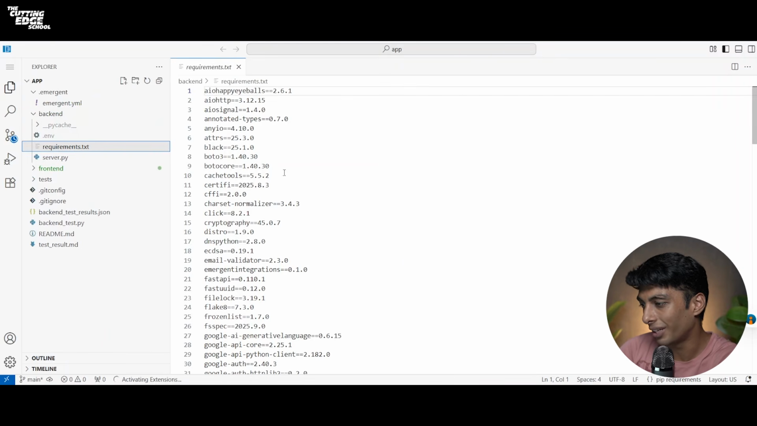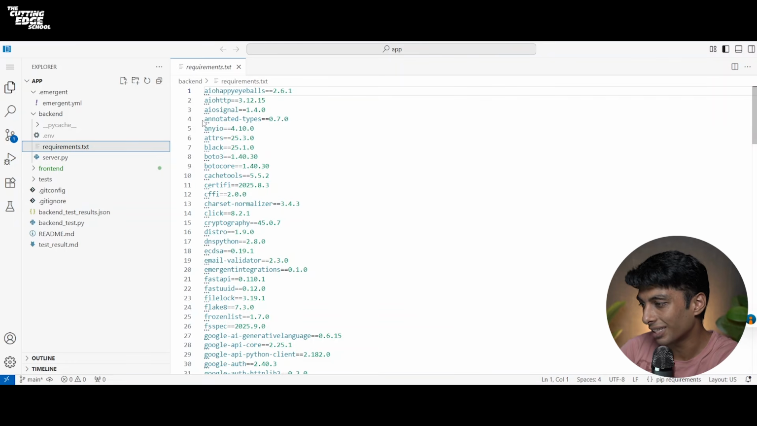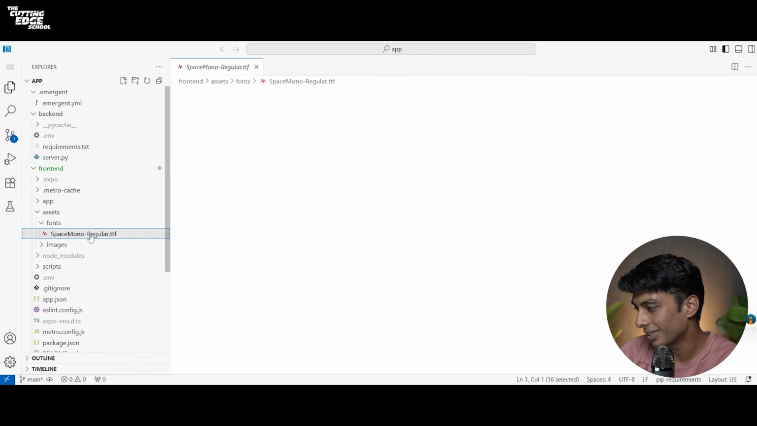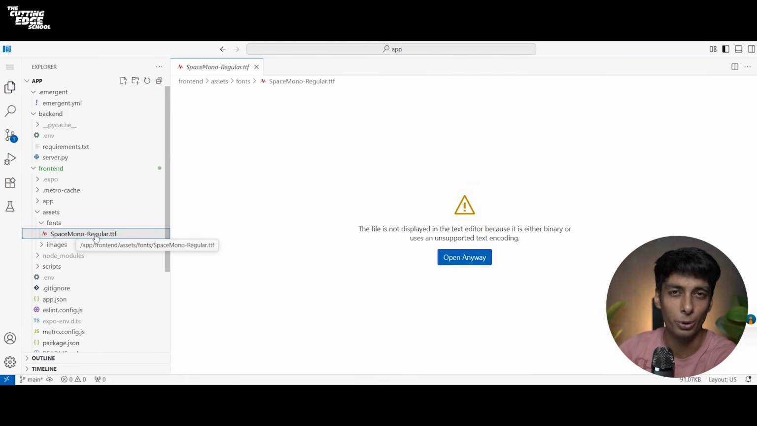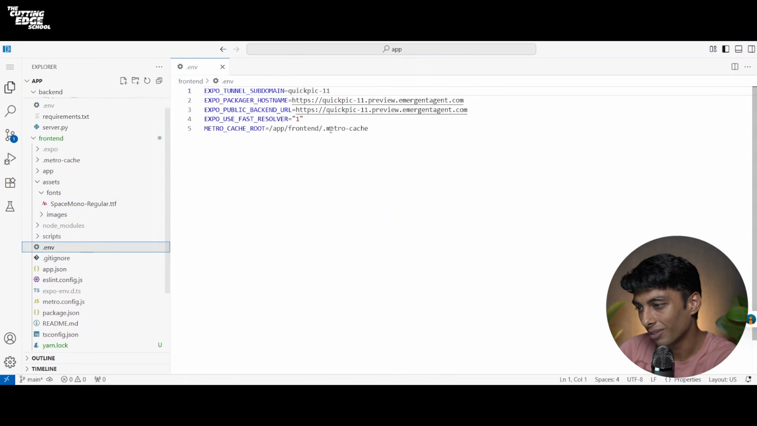Let's check requirement.txt. So if you remember what I told you about requirement.txt, these are all the packages as well as their versions. I'll go to frontend. I can see assets. I can see fonts. And I can see that Space Mono Regular is being used for my project. I can also see my env file in which you can see all my secrets.